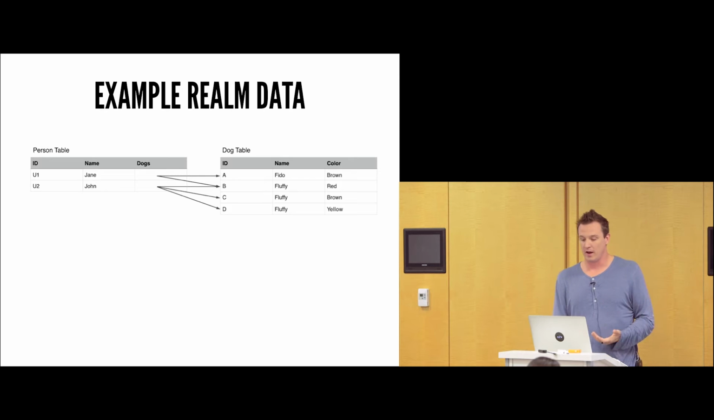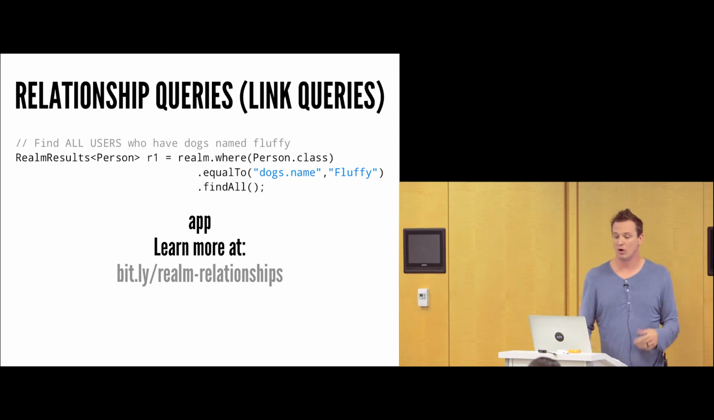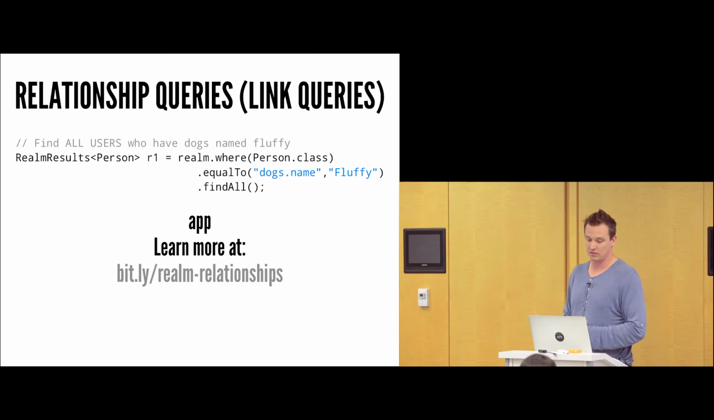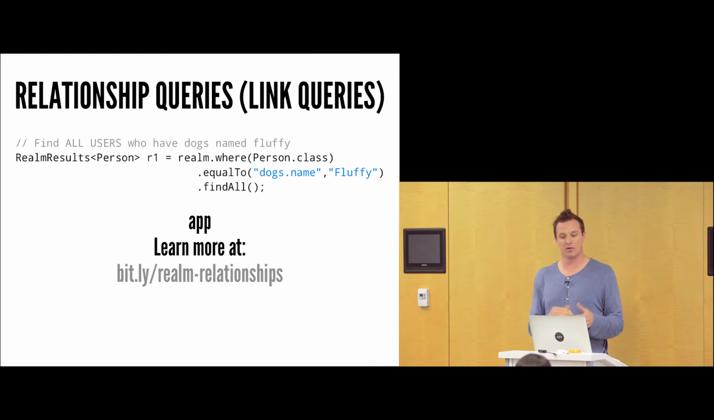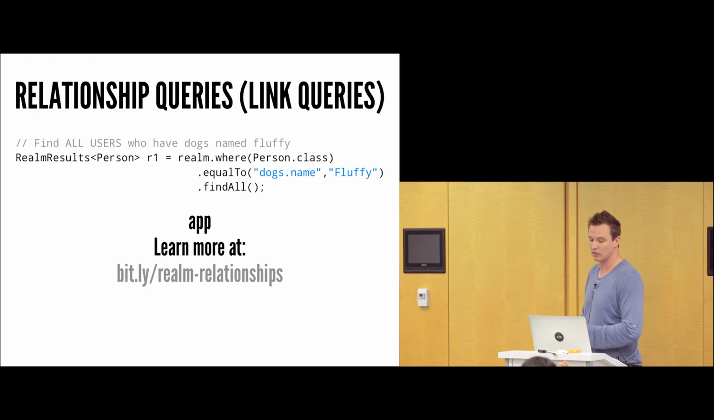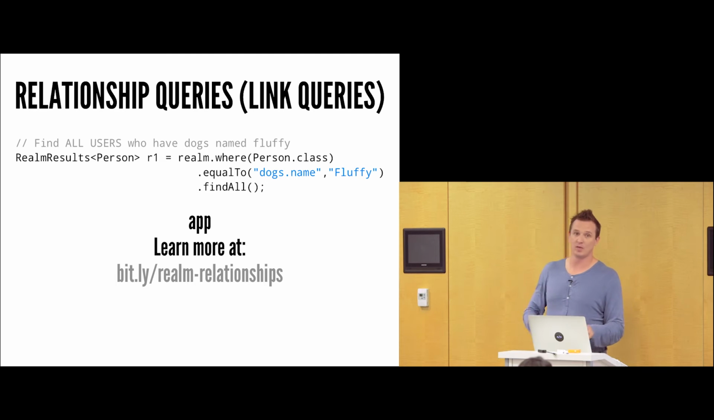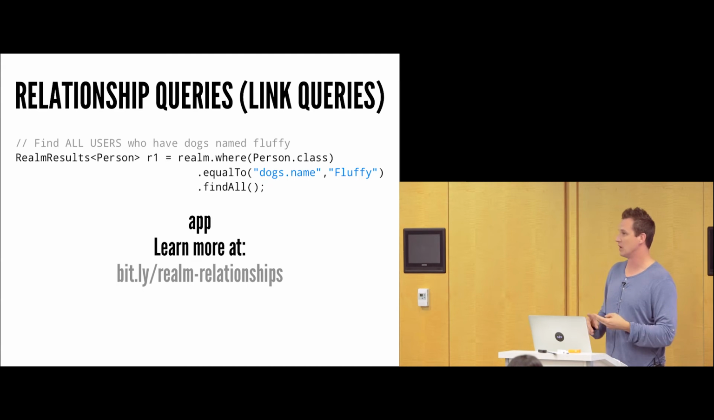So how would we go ahead and query this type of thing? Well, here's what we could do. We would return all person objects here. We're going to say, hey, Realm, give me all the people who have dogs whose name is Fluffy. What we're going to get back at this point is 2 person objects, and those person objects are going to be John and Jane.